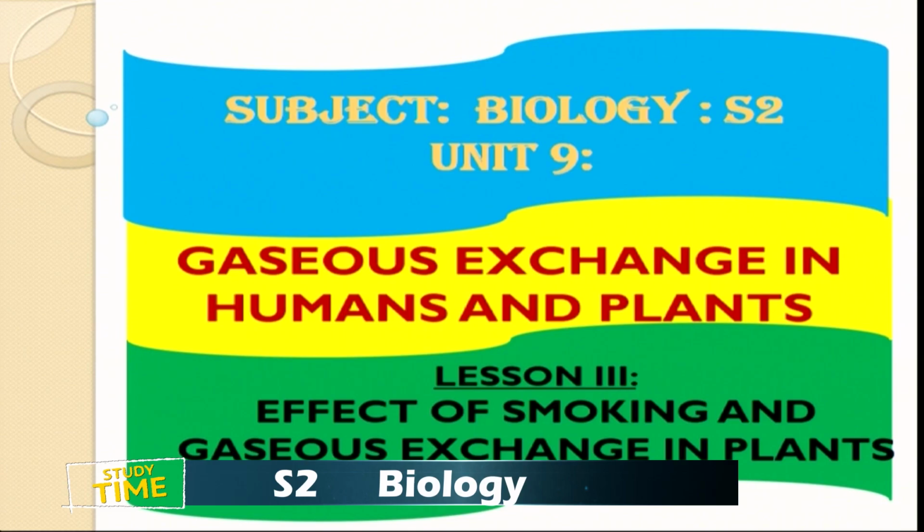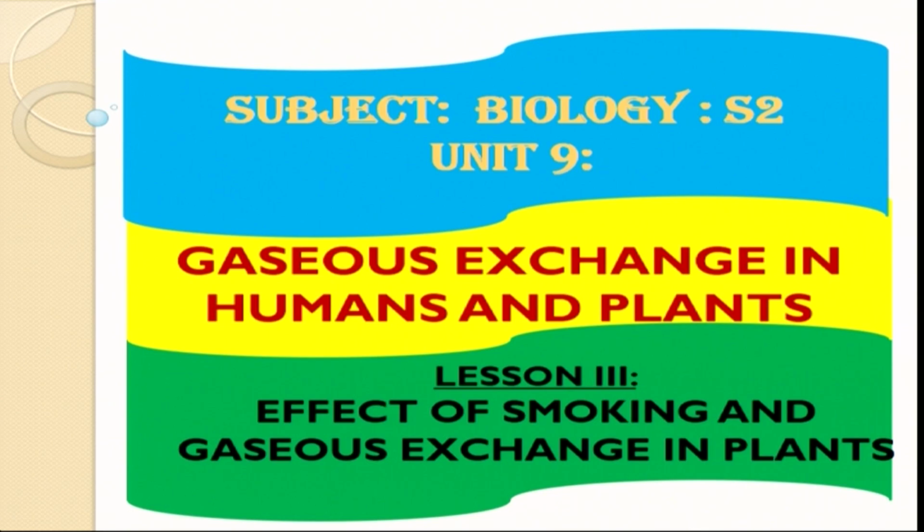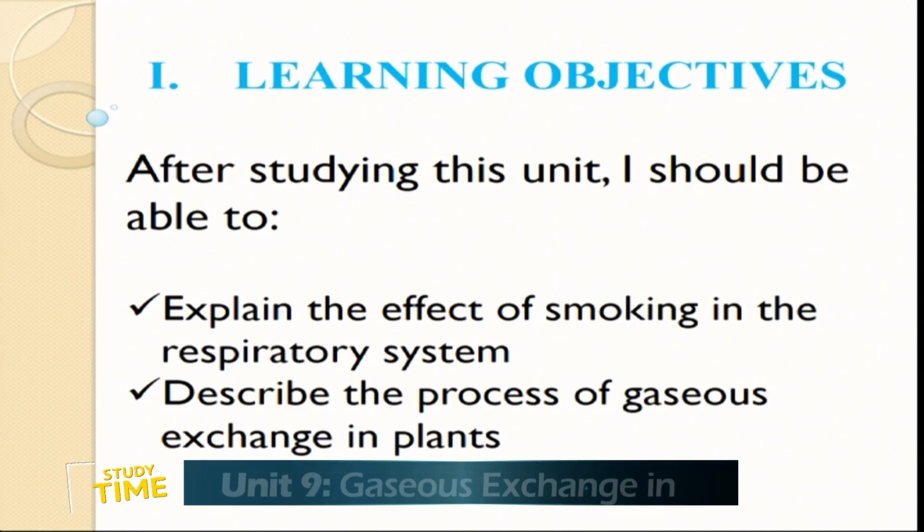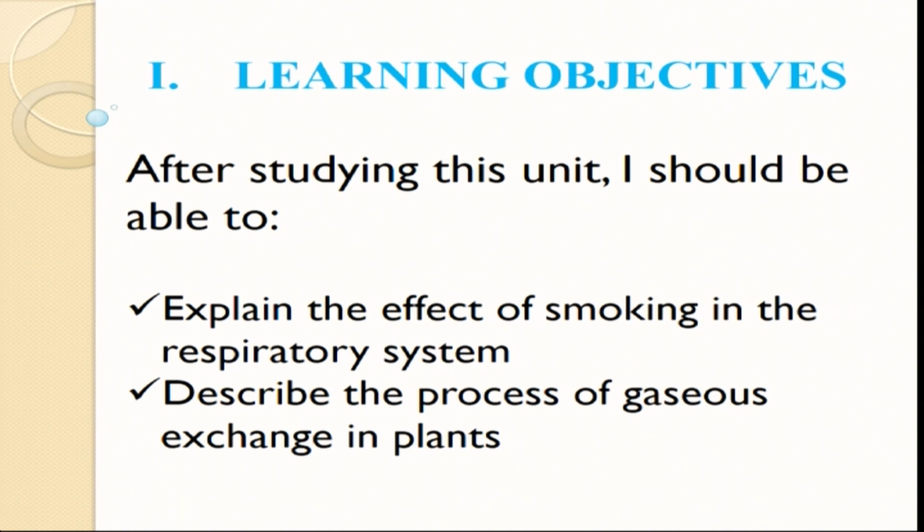So let's talk about some of the effects on the respiratory system, which can lead to complications in the breathing mechanism and to some of the diseases in our lungs. The learning objective of the lesson is to be able to explain in detail the effect of smoking on the respiratory system. How can smoking affect our respiratory system? When I mention the respiratory system in general, I'm talking about the breathing process.